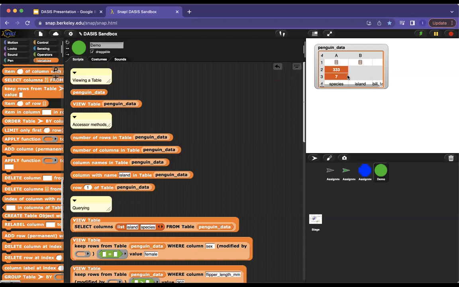Wait, you're using Palmer's penguins in Snap? Yes. That's so cool. Absolutely. I can't wait to get to the data visualization portion of this, because all of those cool visualizations you've seen about these famous data sets all happen lightning quickly in Snap.